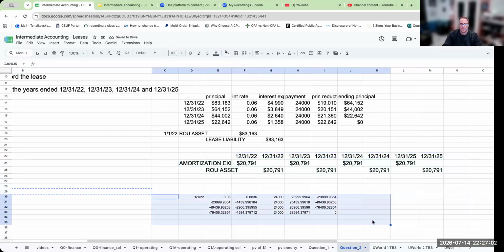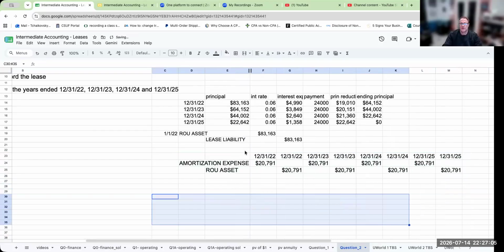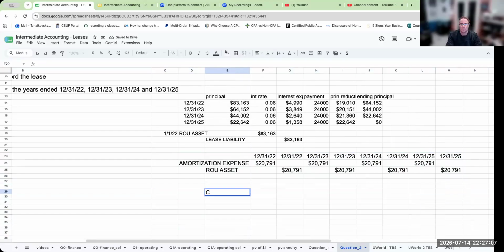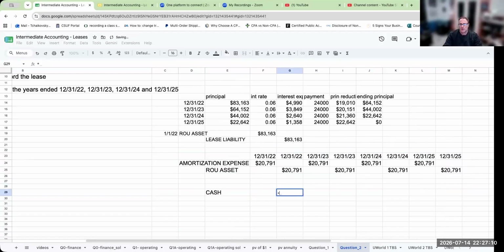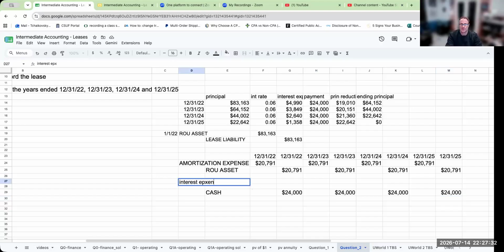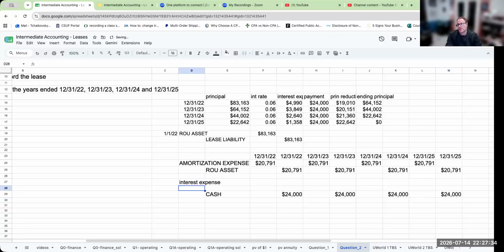The next part we have to deal with is that we're making payments of cash of $24,000 basically at the end of every single year. Now, I also have to keep in mind that because this is a finance lease, I'm going to recognize interest expense, and then I'm crediting my lease liability.